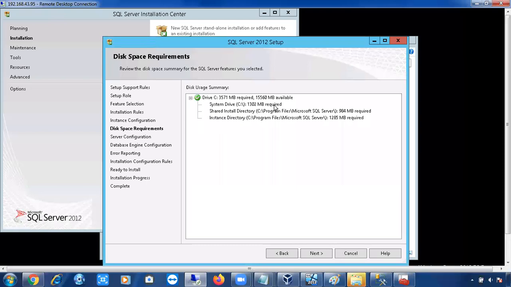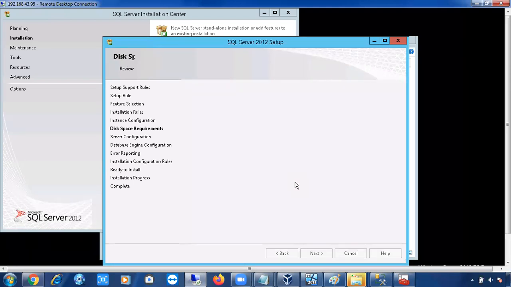Right. So to install the SQL Server, you should have 3571 MB, roughly 3 GB. But you have 15,000 MB, roughly 15 GB of free space. So you have enough free space to install it, and you can see a green check mark. If you don't have enough free space in the C drive, you will see a red mark here, and you cannot see the Next button either. Please make sure some free space is created in the respective drives. Next.